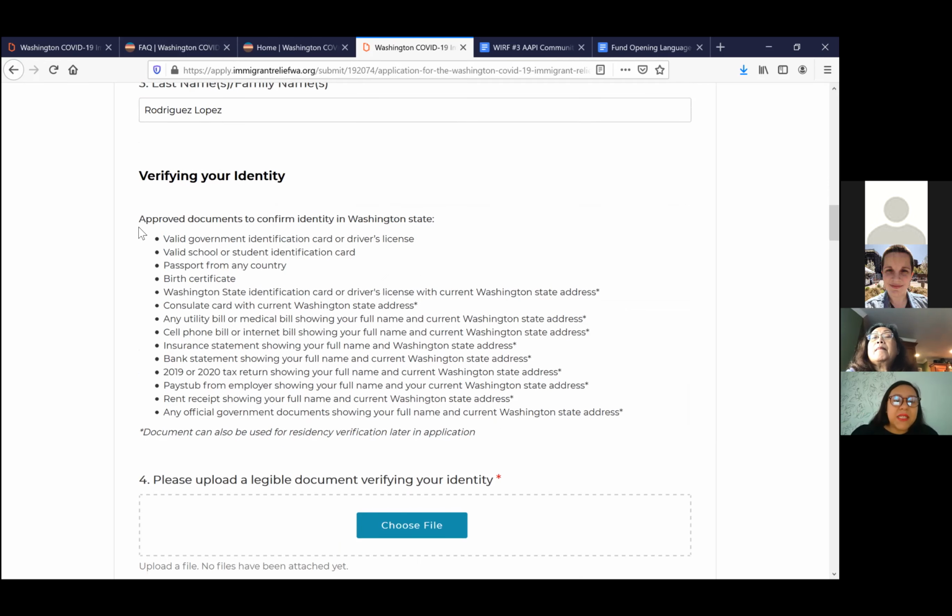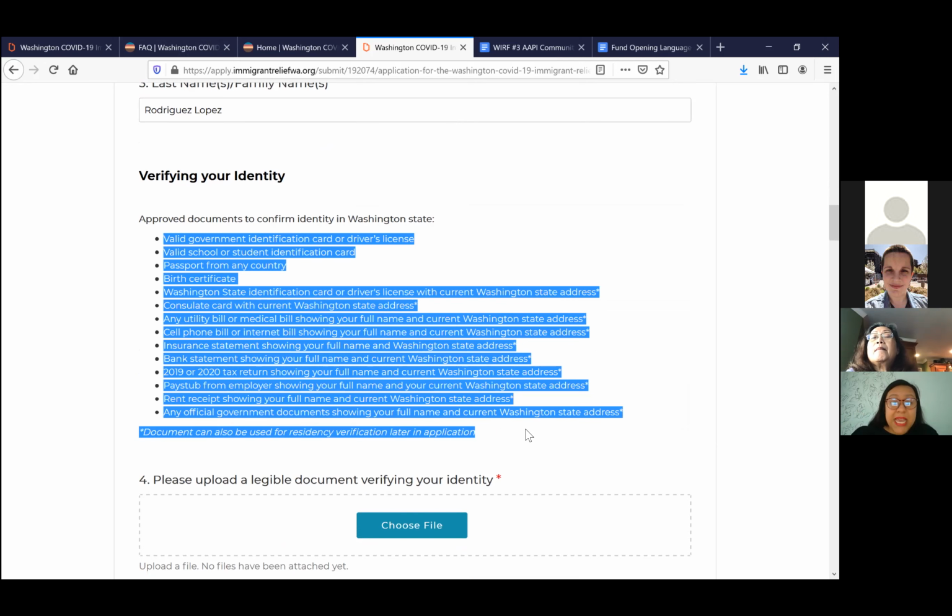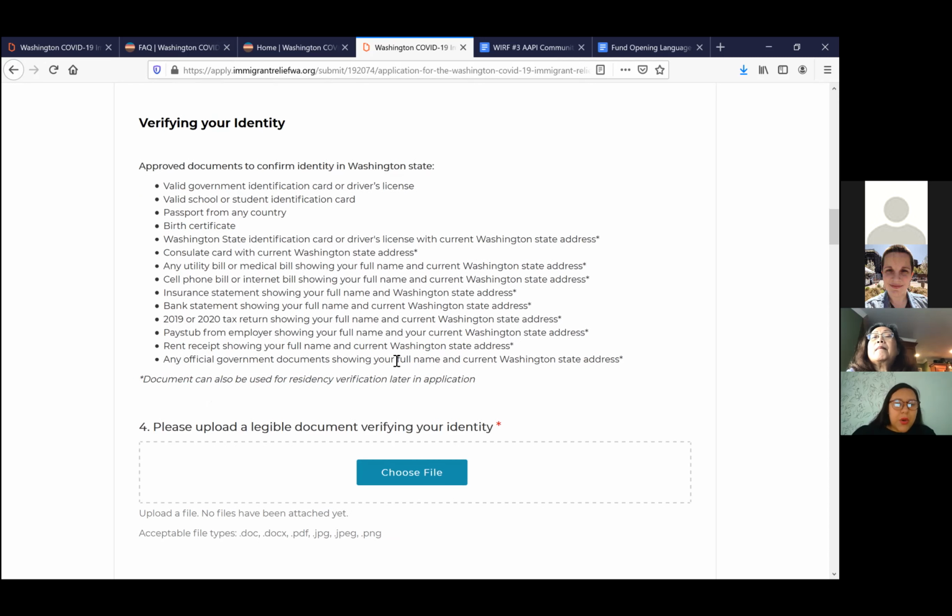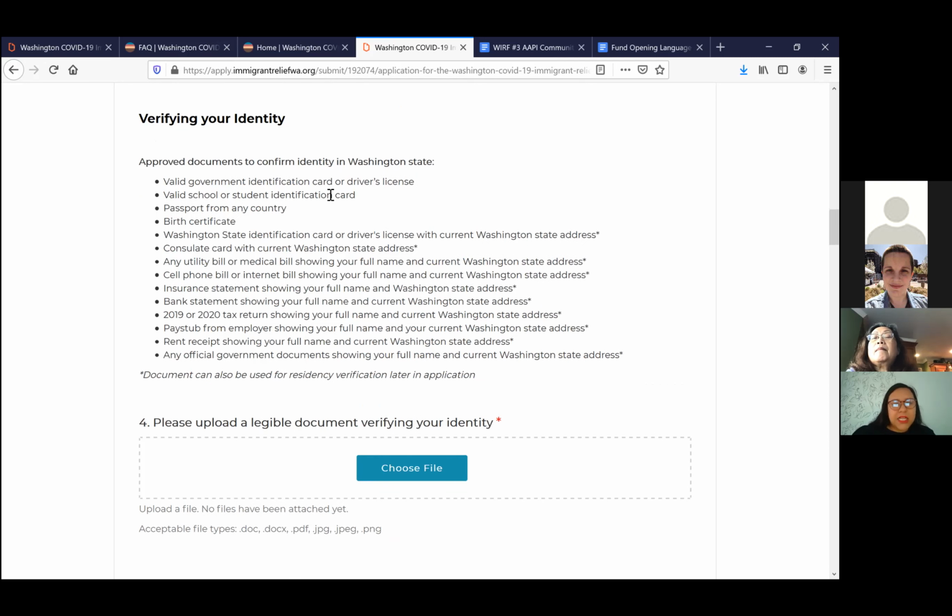Below, we have a list of 13 different documents that community members can present to verify their identity. So we've got to select one of them. For the most part, the most common one is an ID or a driver's license, but it could be a passport from any country.